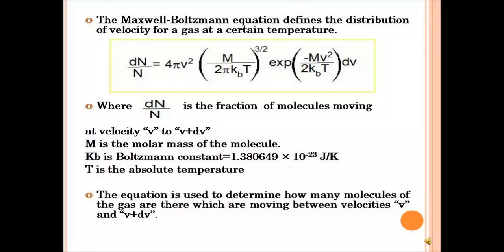Where dN over N is the fraction of molecules moving at a velocity v to v plus dv, which shows the increase in velocity, while m is the molar mass of the molecule, kB is the Boltzmann constant, which is given by 1.380649 times 10 to the power minus 23 joule per Kelvin, and T is the absolute temperature, that is temperature in Kelvin. The equation is used to determine how many molecules of gas are moving between the velocities v to v plus dv.